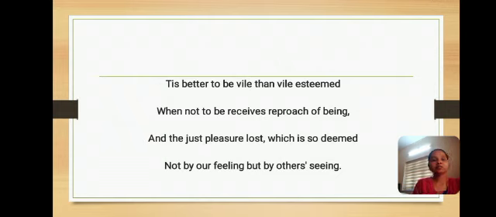"'Tis better to be vile than vile esteemed, when not to be receives reproach of being, and the just pleasure lost which is so deemed, not by our feeling but by others seeing." So actually, he is saying that it is better to be bad or evil natured than having people think that we are evil.